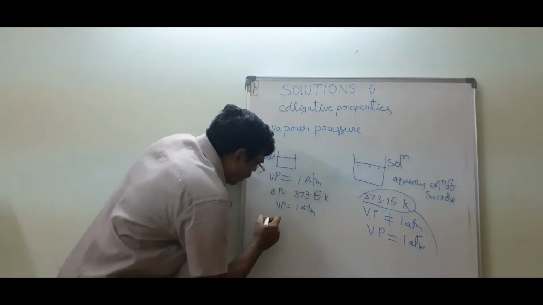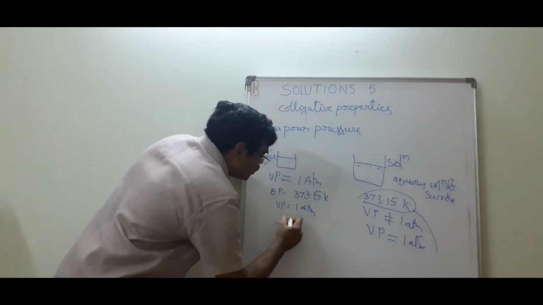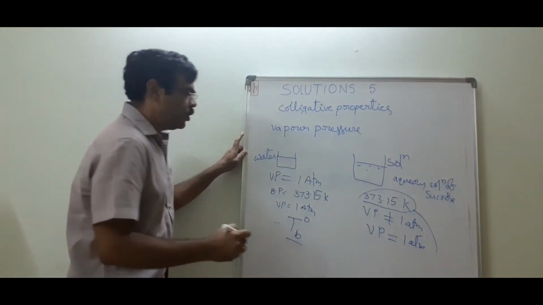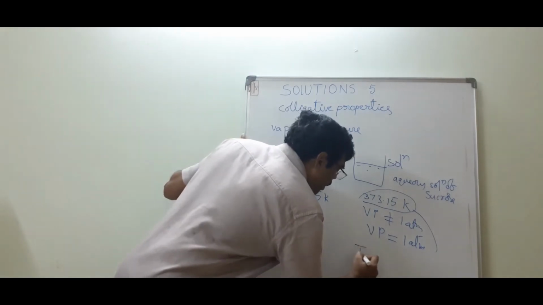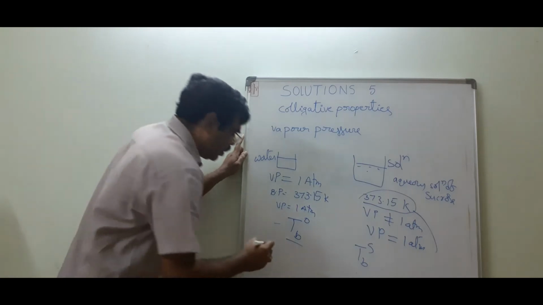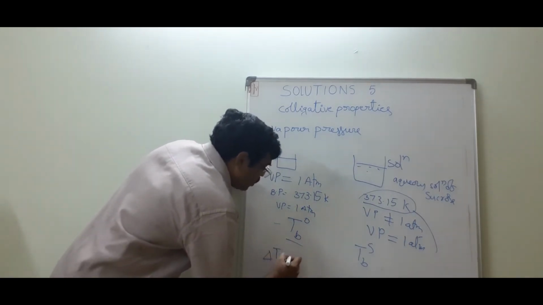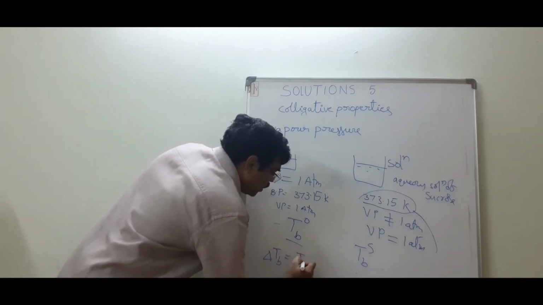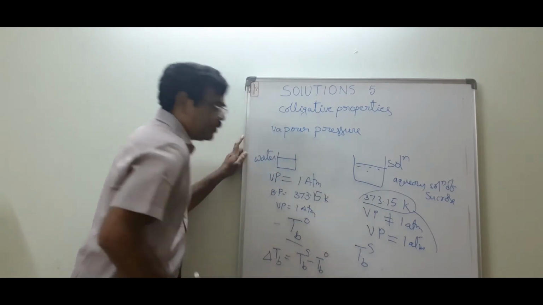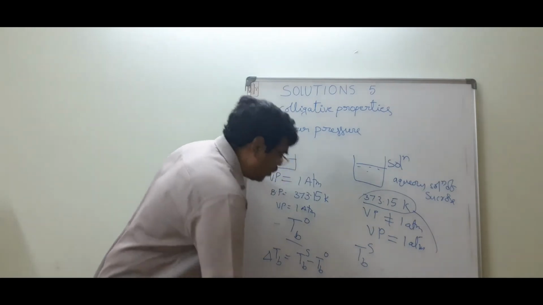Boiling point of pure water is equal to TB0. Boiling point of aqueous solution of sucrose is equal to TBS. The difference in the boiling point is called elevation of boiling point.